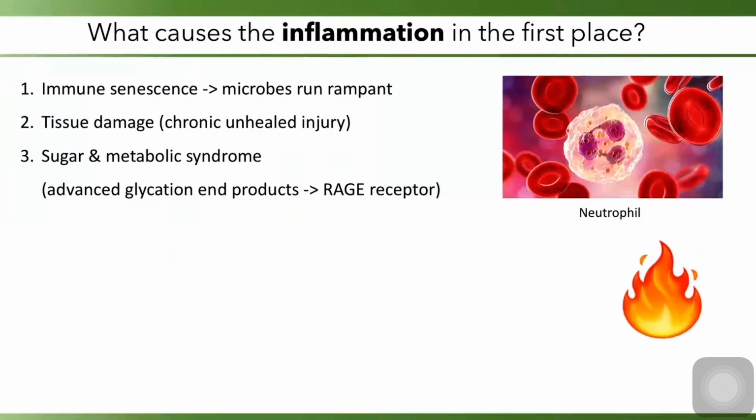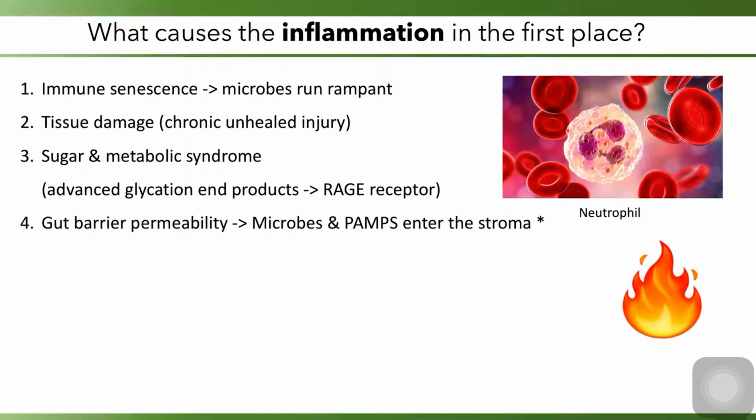Sugar and metabolic syndrome. There are a lot of mechanisms behind this, but one simple one is the formation of advanced glycation end products. So proteins get glycosylated, and this results in those proteins binding the RAGE receptor for AGEs, which enhances inflammation. Gut barrier permeability is a big one. We'll talk about this, also known as leaky gut. Microbes and PAMPs enter the local gut stroma. That causes local inflammation, and then if it's bad enough, chronic systemic inflammation.